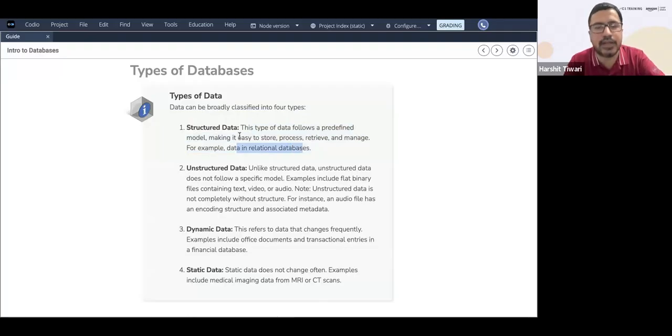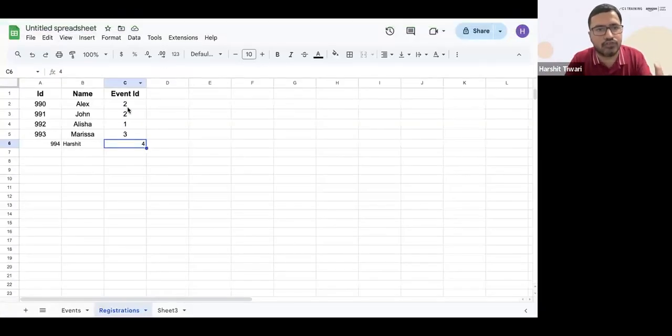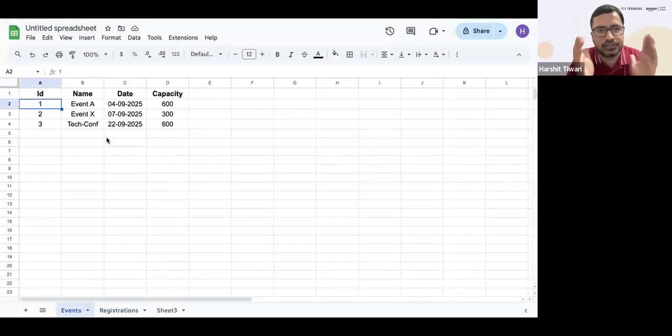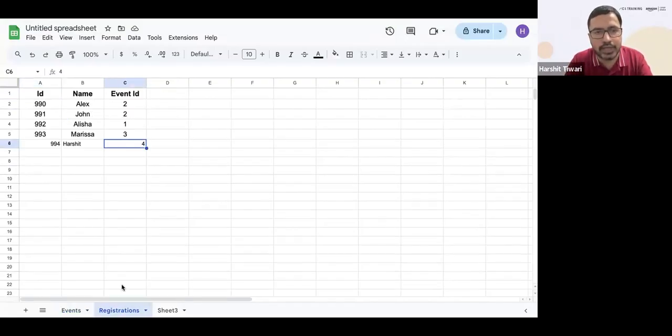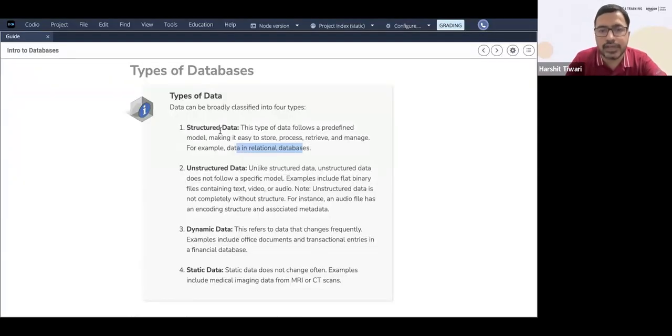This is the kind of data that we'll be talking about more for SQL, right? SQL is basically Structured Query Language. And this is structured data that I showed you, right? You have this table here, and this table. There's a proper structure, a tabular format. You have the rows and columns, and they are interconnected. This ID is connected with the IDs over here. It's interconnected. So you have a structure. Okay, so that is structured data.